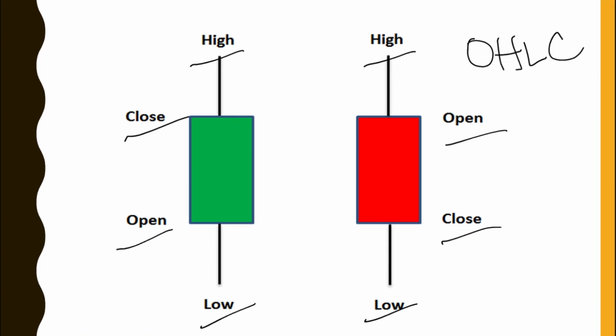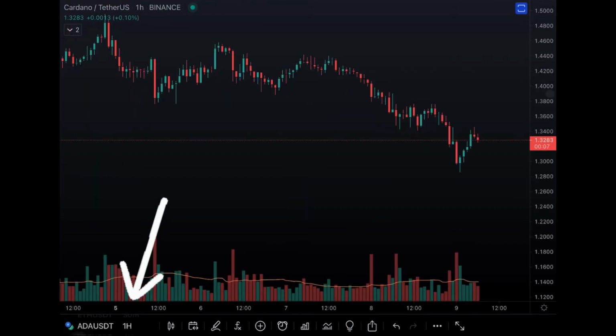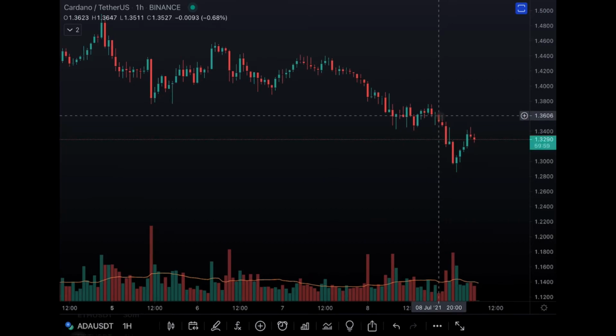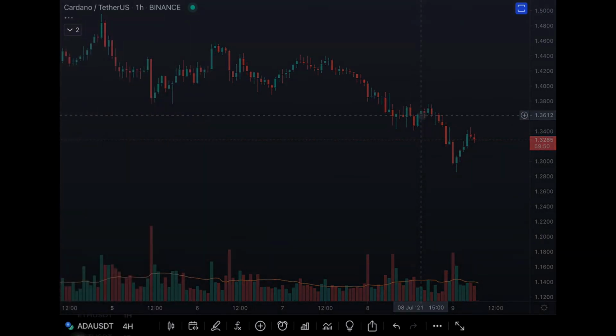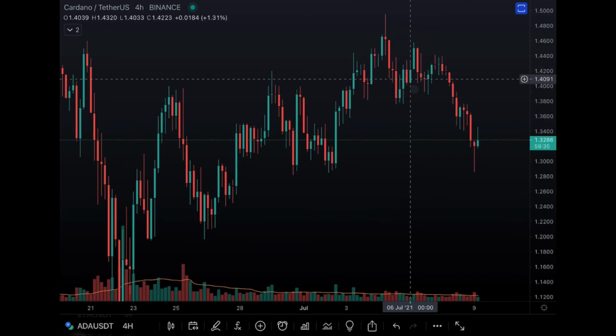Now, to further understand this, let's go to the actual chart. Now, we're here in TradingView. Technically, candlesticks are a representation of price movement over a certain period of time. So, let's say nasa 1 hour time frame tayo. Each candlestick here in the 1 hour time frame, ang nire-represent niya ay yung galaw ng price over that certain 1 hour period. Kung nasa 4 hour time frame naman tayo, each candlestick represents the price movement within a 4 hour time frame. So again, bawat isang candlestick here represents a 4 hour period.